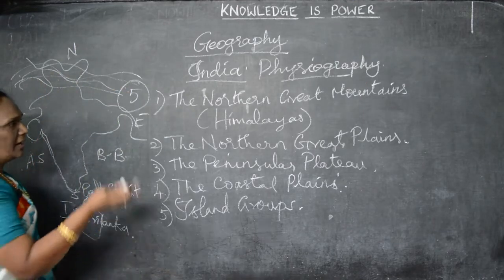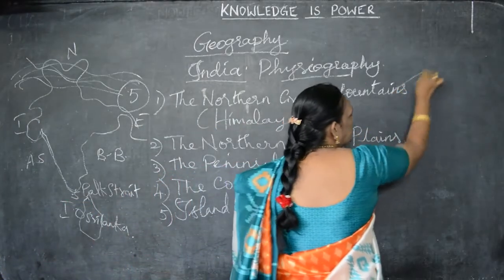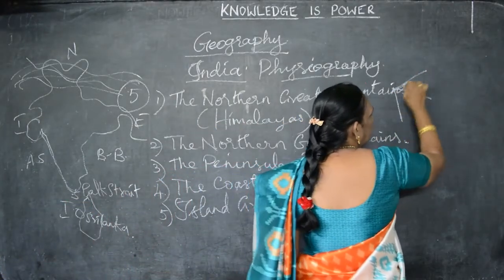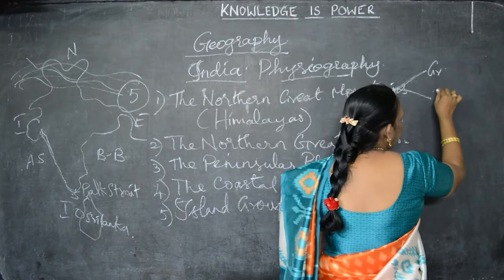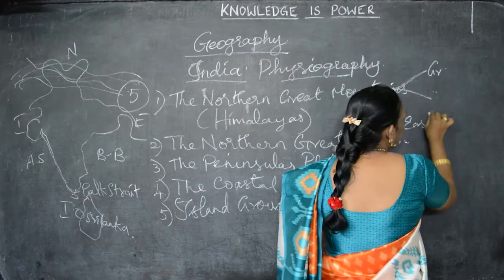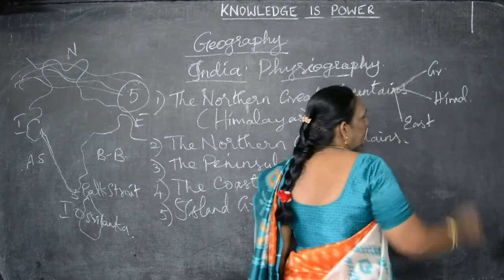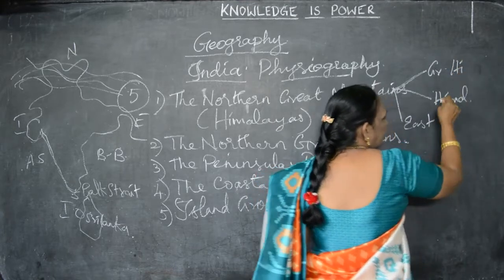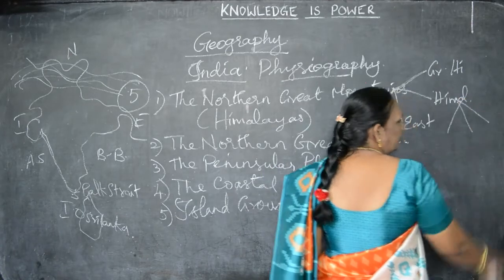Yesterday we saw that we have divisions in the great mountains also. They are 3 important divisions: the Greater Himalayas, the Eastern Himalayas and the Himalayas. This Himalayas is divided into 3 groups.